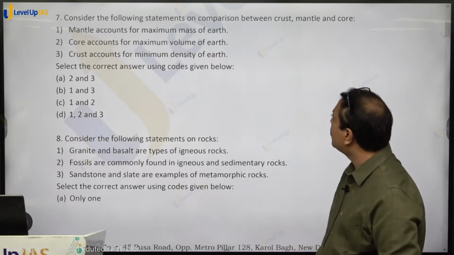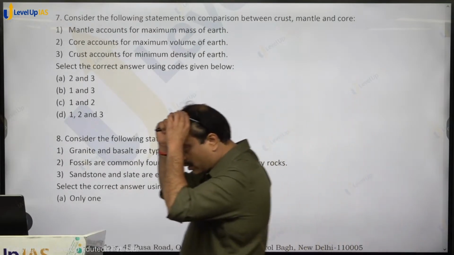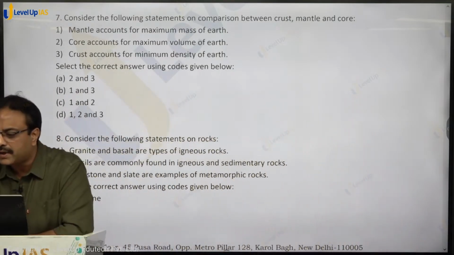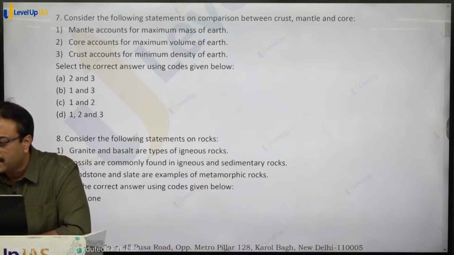Consider the following statements on comparison between crust, mantle and core. The statements are given over there. Crust, mantle and core.